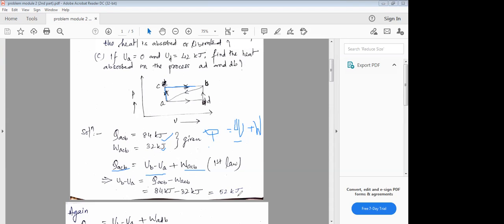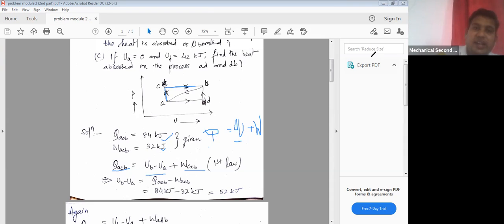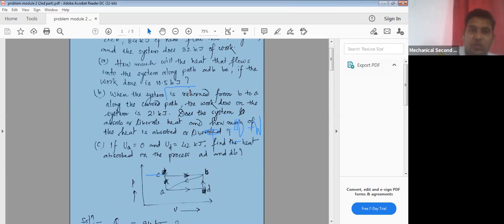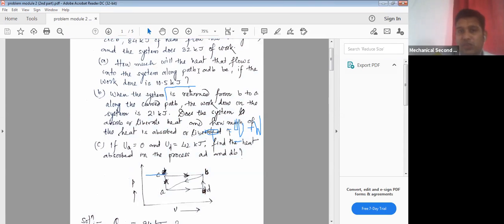Yes, sir. Now just look at the other path, that is ADB, because in part A of the question you can see they are asking how much heat flows into the system along the path ADB. For the path ADB, if the work done is 10.5 kilojoule, then how much heat would flow into the system?